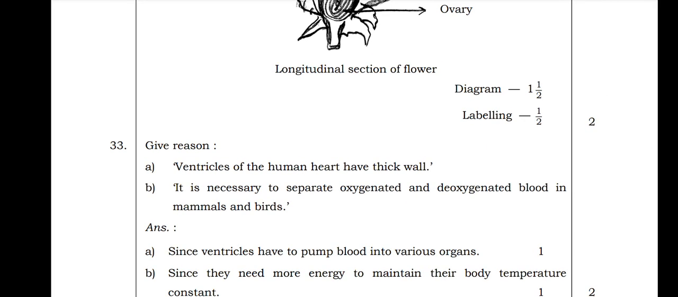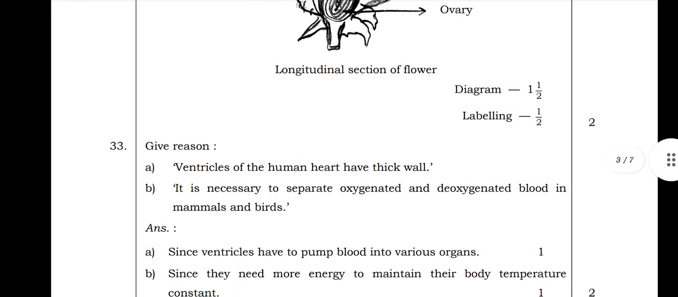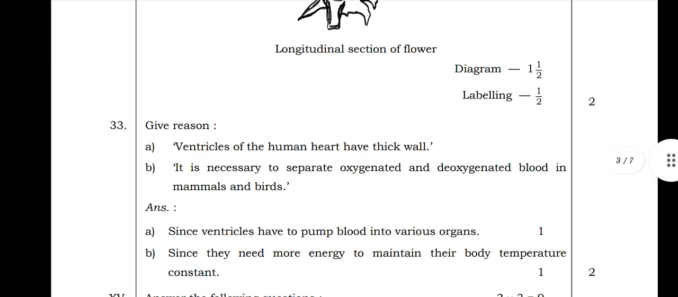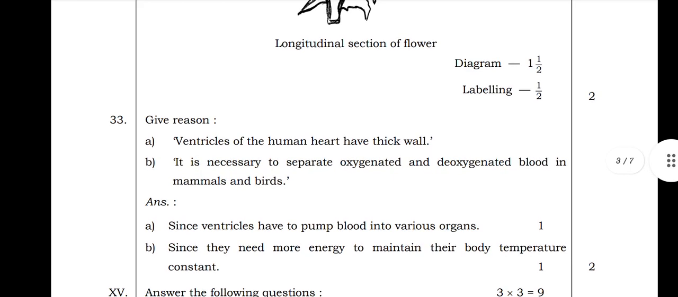Next, the 33rd question they asked is: give reason. A, ventricles of the human heart have thick walls. B, it is necessary to separate oxygenated and deoxygenated blood in mammals and birds. Ventricles of the human heart have thick walls since ventricles have to pump blood into various organs. And B, it is necessary to separate oxygenated and deoxygenated blood in mammals and birds because they need more energy to maintain their body temperature constant.